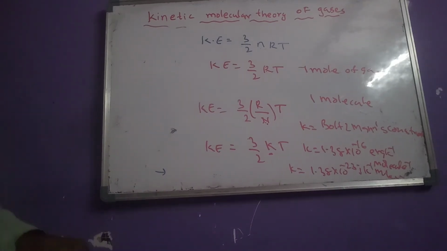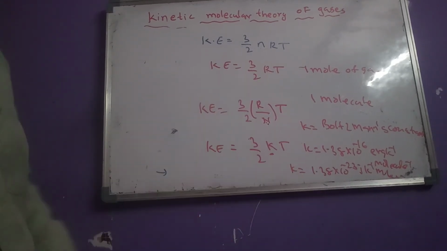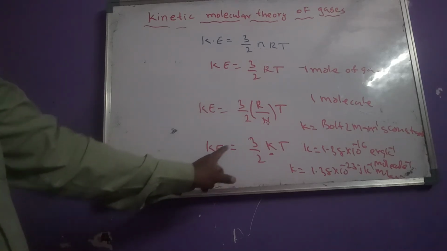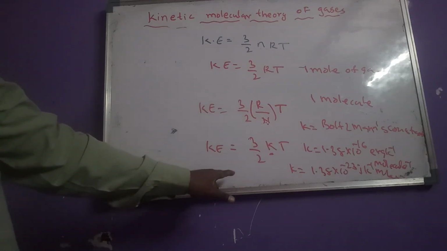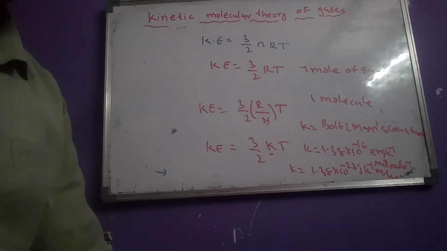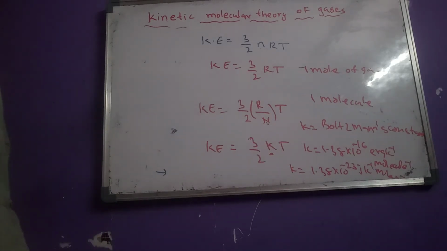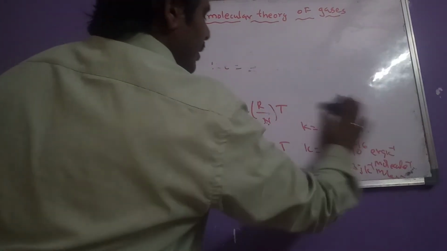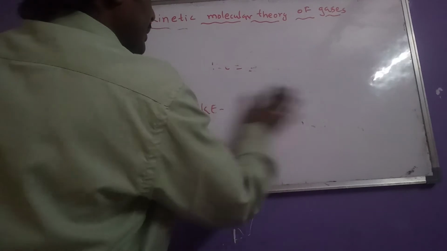Don't say per mole, we have to say it per molecule. So for 1 molecule, the kinetic energy formula is 3 by 2 kT, where k is known as the Boltzmann constant.